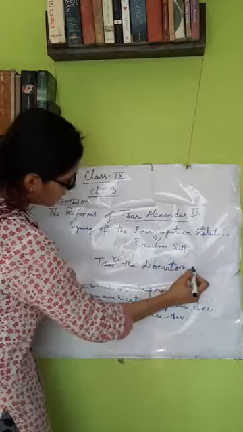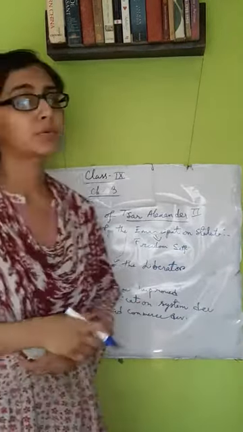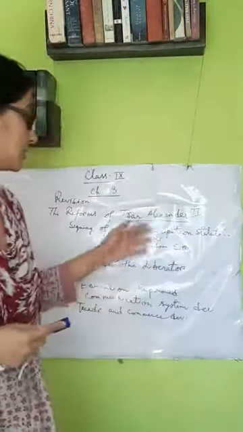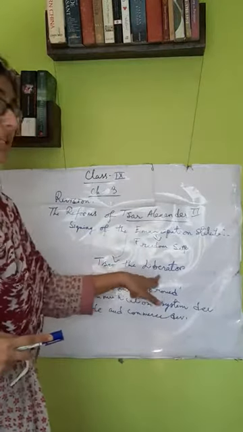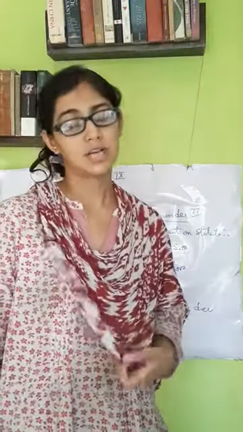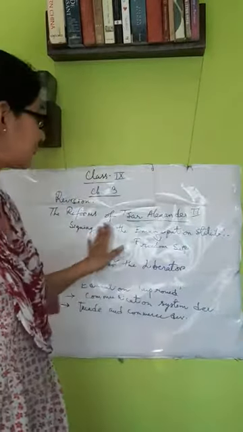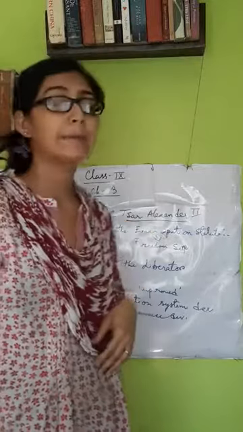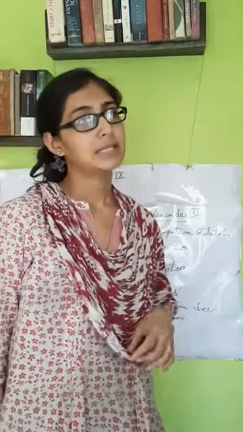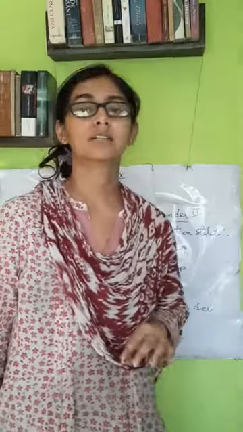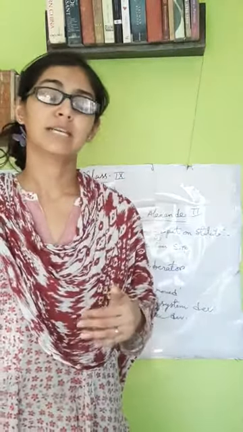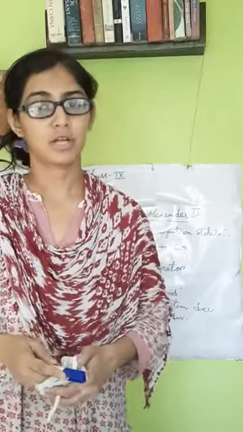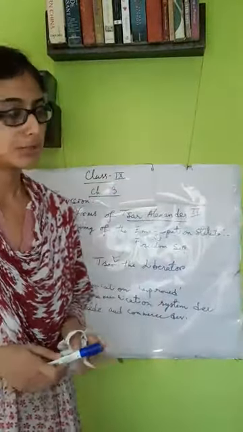So in a short question, why was Tsar Alexander called Tsar the Liberator? Because of his signing of the document known as the Emancipation Statute, and by signing this document he freed the serfs. As he gave freedom to the serfs and destroyed the system of serfdom in Russia, he was known as Tsar the Liberator.